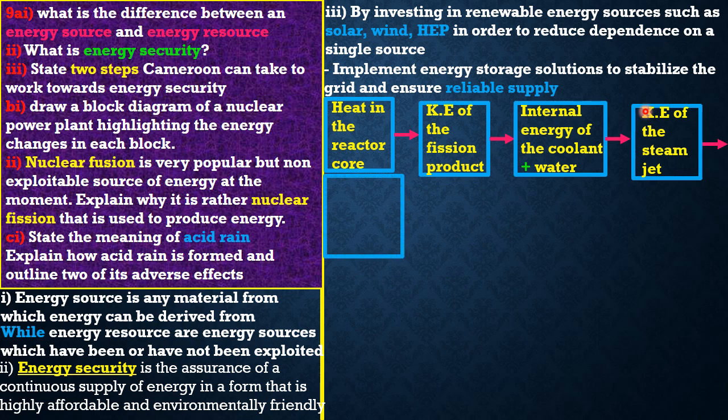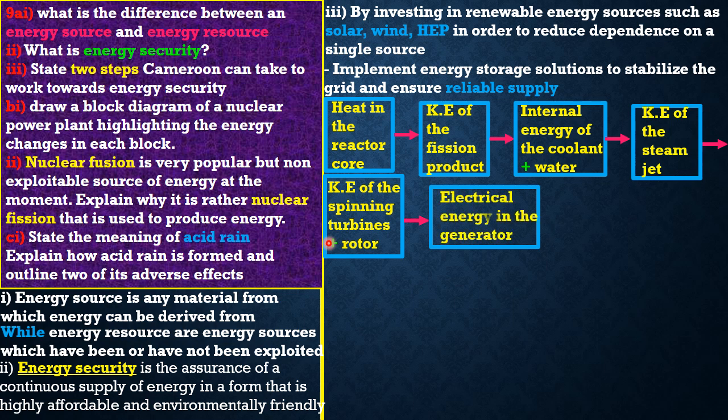So the next point that we have now, friends, we simply have the kinetic energy of the spinning turbine plus the rotor. That's the rotor of the generator. Then, friends, the last part, we have our electrical energy, which is being transformed by the help of our generator. Great. So, guys, this is how you can draw the block diagram of a nuclear power plant. Okay. So that's it.